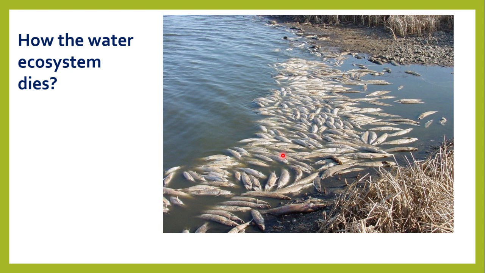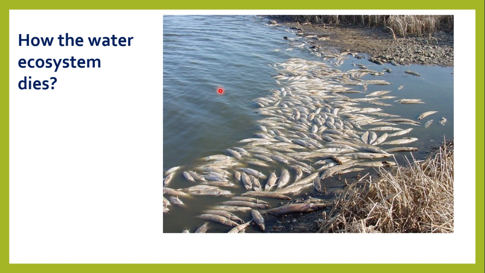Here we are focusing on one process that is named eutrophication, due to the enrichment of fertilizers, or excessive use of fertilizers which are drained or flushed into the river. How the water ecosystem dies, we have discussed in detail. Can you state the two or three causes, or however many there are? You can make a list of them.